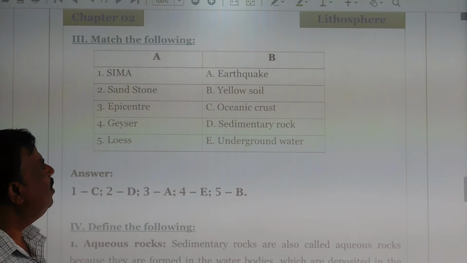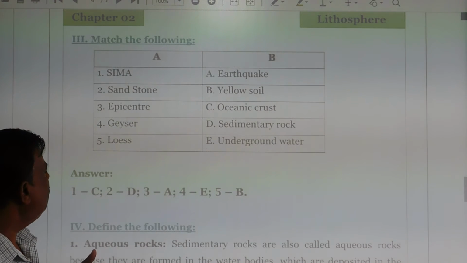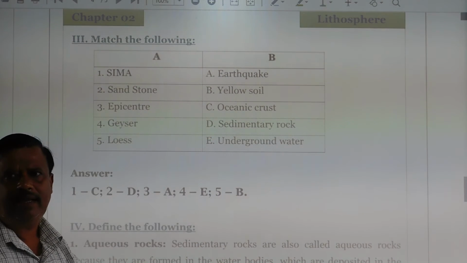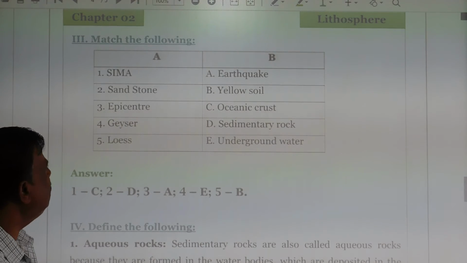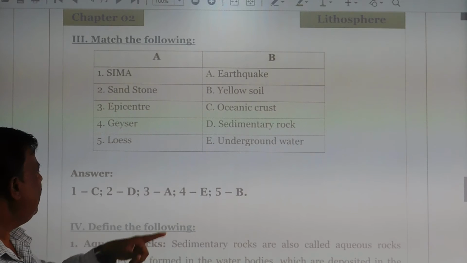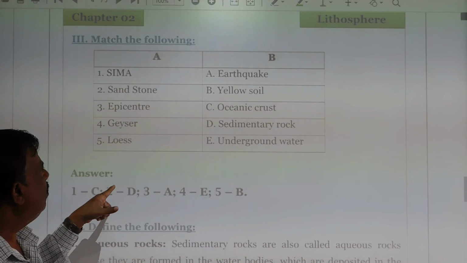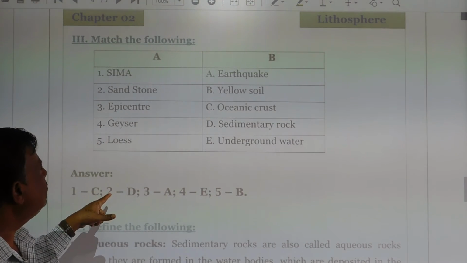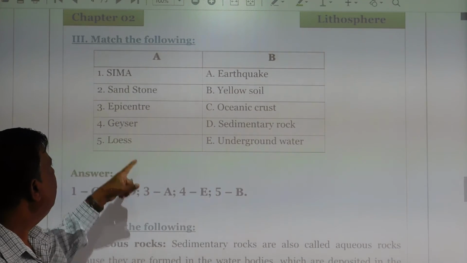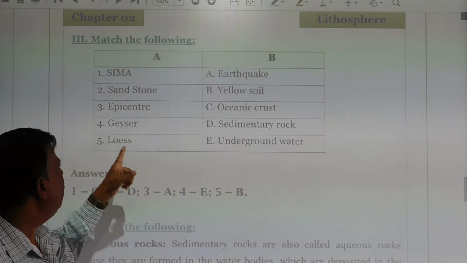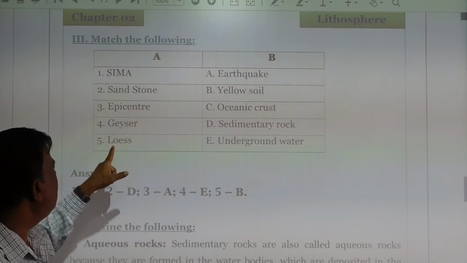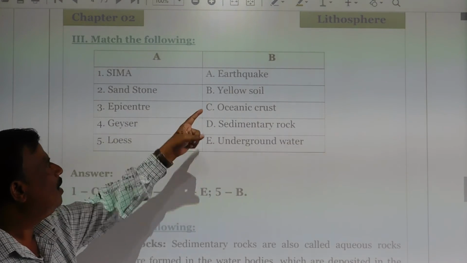Sandstone means sedimentary rock, the pieces of rock and soil. That is called sedimentary. First one, Sima, oceanic crust. Second one, sedimentary rocks, sandstone. Third, epicenter, that is earthquake. Like a geyser, underground water releases in a large amount, that is called the yellow soil.